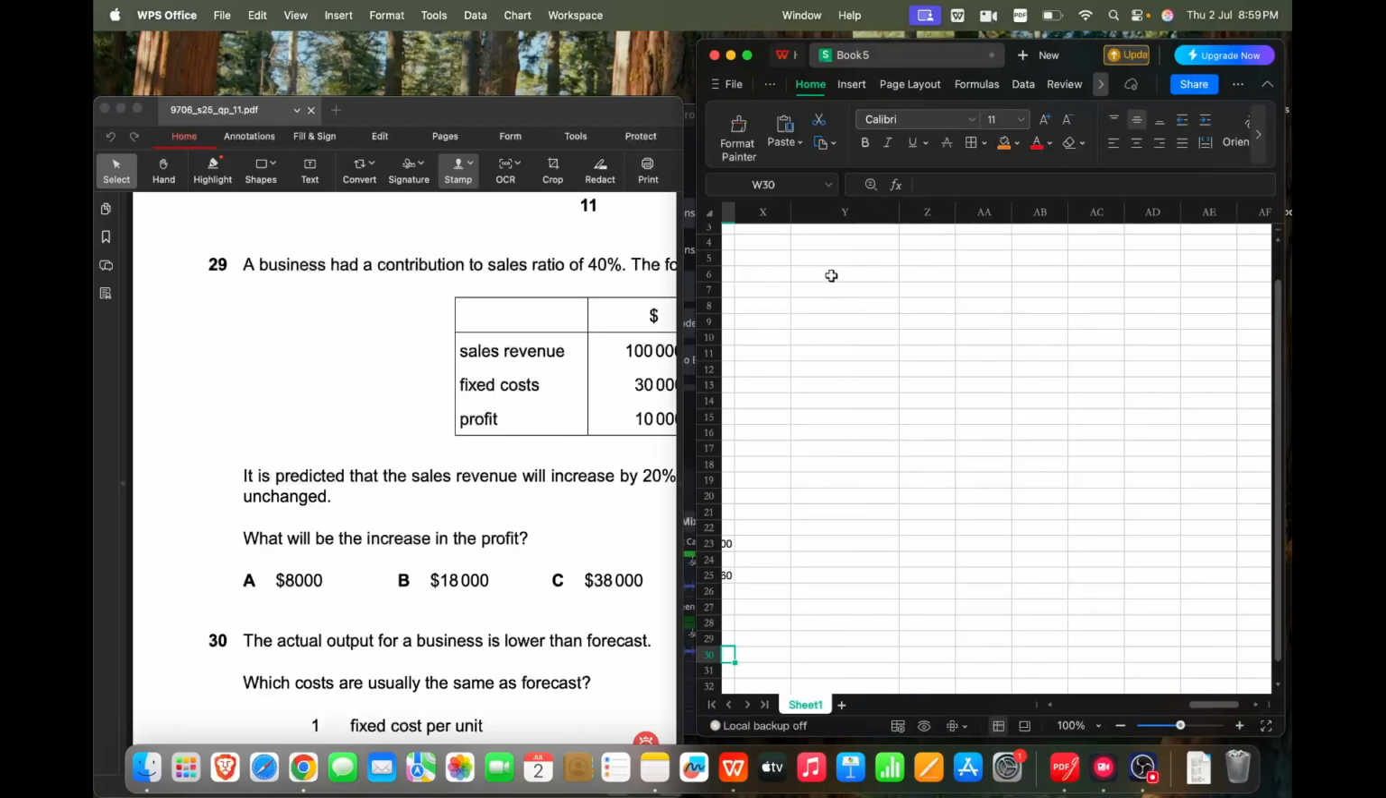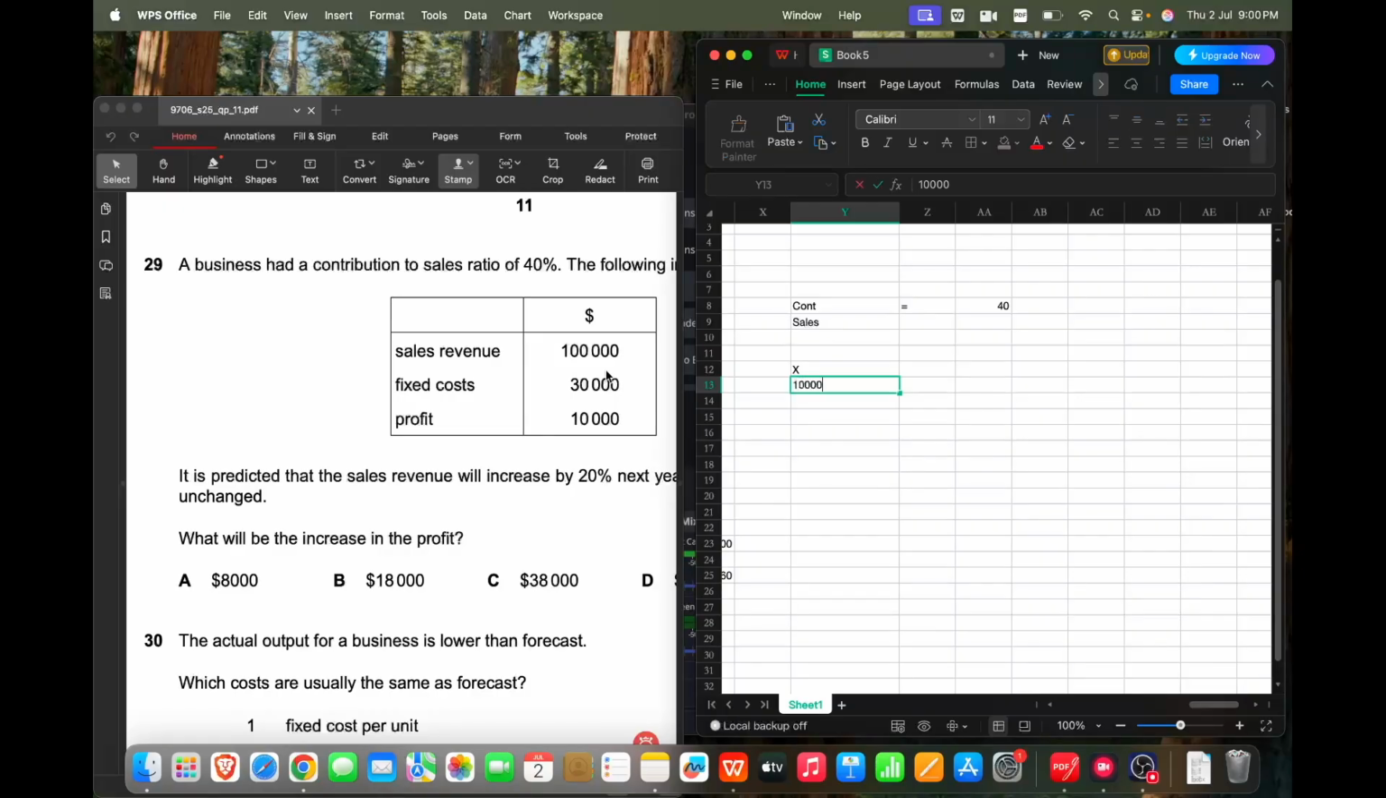Contribution to sales is contribution divided by sales, which will give you 40%. Now contribution we don't know, so we'll just name it X, and the sales amount is given as 100,000. This is your 40%, and this is equal to 40%.